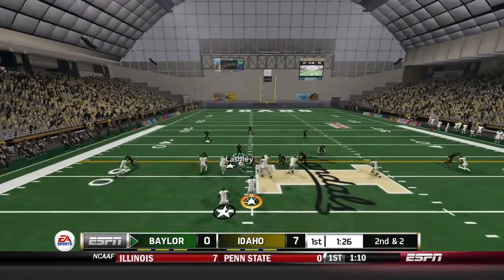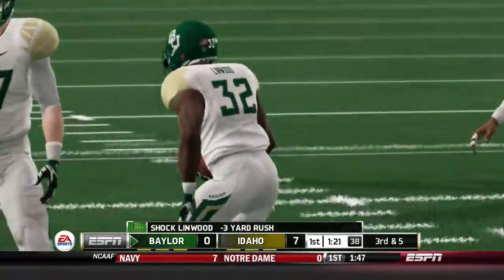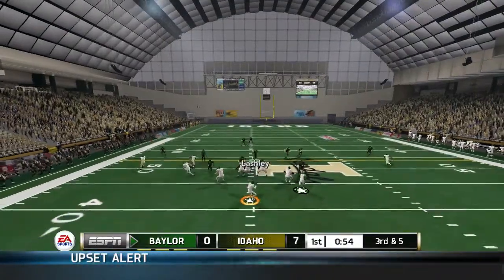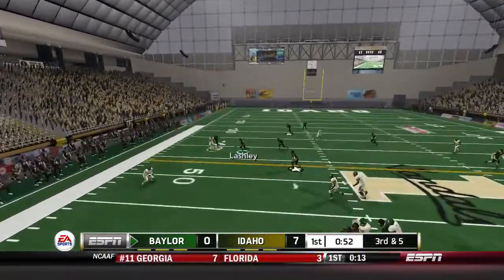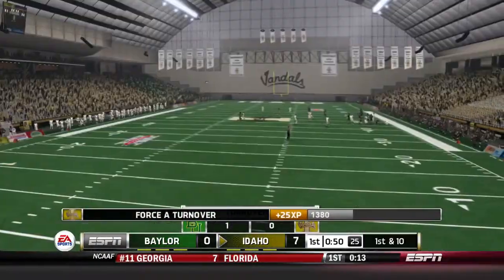2nd and 2 here, offset pistol formation, and then he just gets hit there on what looked like a read option. They didn't separate enough, and the defensive line was able to make the stop there. 3rd and 5. Russell dropping back, looking deep, and that's intercepted by DJ Hampton, and that is the first turnover